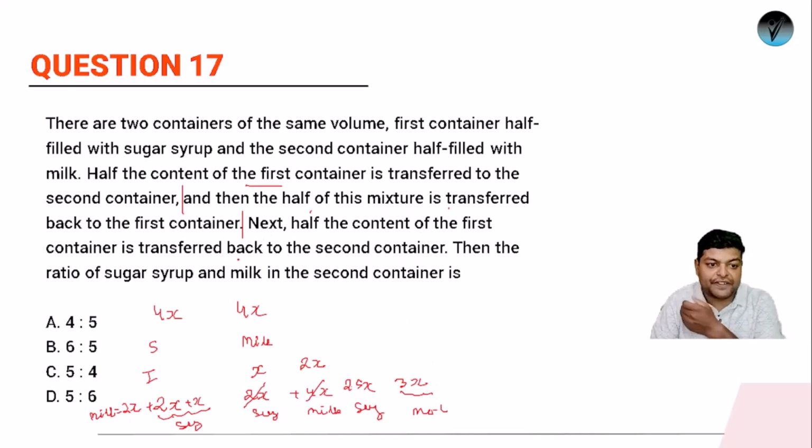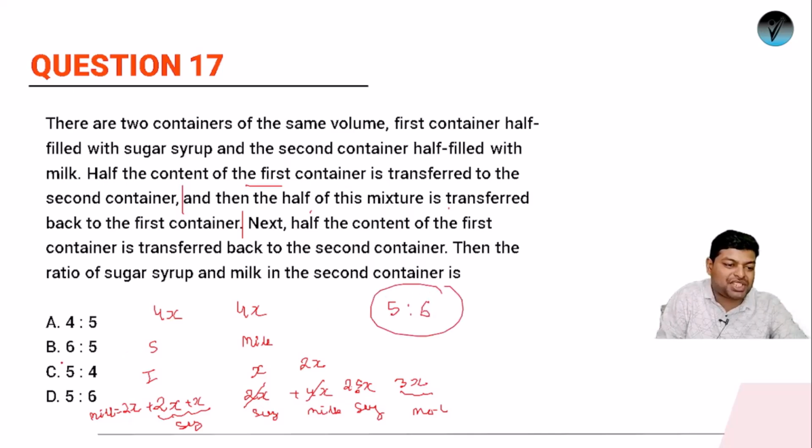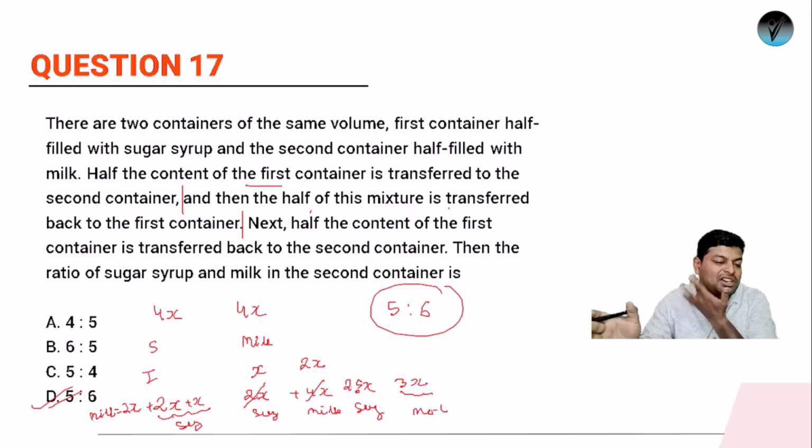Next, half the content of the first container is transferred back to the second container. Next, then the ratio of sugar syrup and milk in the second container. तो इसका ratio हमें चाहिए. सो 2.5x और 3x है, so what will be the ratio of sugar syrup, so it will be 5:6. ठीक है, बहुत basic question है, इसमें कुछ खास करना नहीं था, जैसा जैसा इन्होंने transfer करने को बोला.